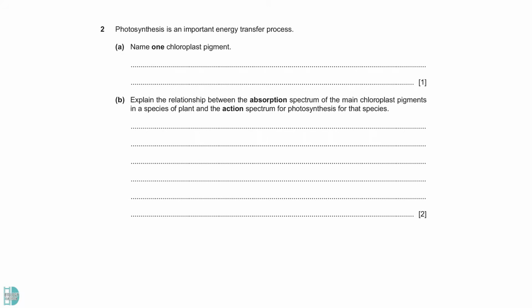Question 2 is about photosynthesis. A. Name 1 chloroplast pigment. One of these names can give you a mark, but be specific. Instead of only saying chlorophyll, write chlorophyll A or B.